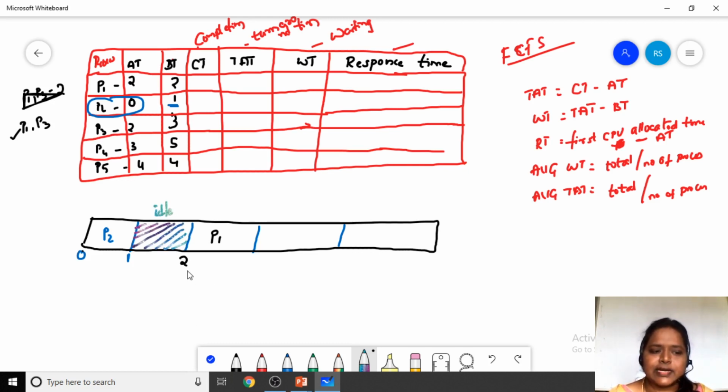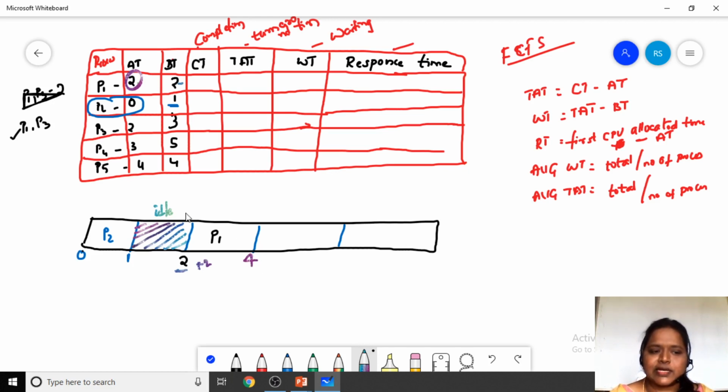At 2 milliseconds, P1 and P3 both entered, but P1 entered first. So this is P1. How much time does it need? It needs 2 milliseconds to complete its process. So already 2 milliseconds have passed, and it needs another 2 milliseconds to complete. Totally, the completion time of P1 is 4 milliseconds, fine.